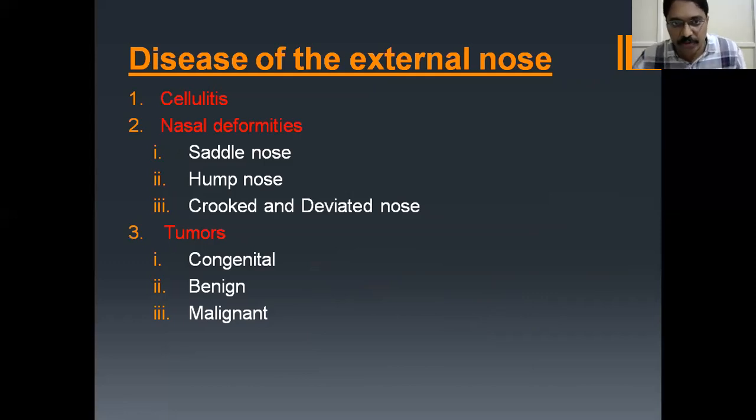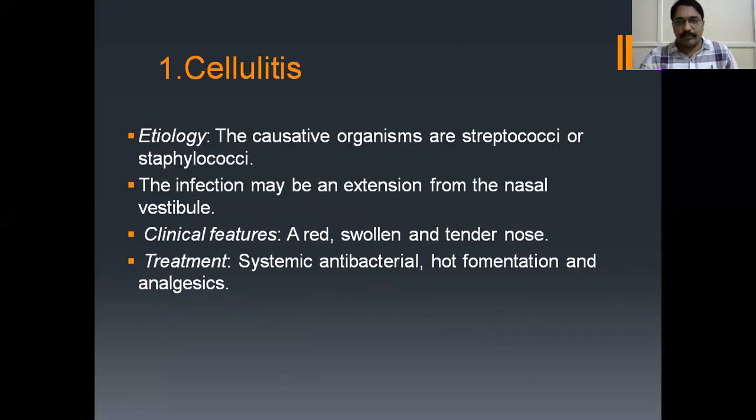What are the diseases of external nose? First thing is cellulitis, and deformities like saddle nose, hump nose, and crooked nose or deviated nose, and tumors like congenital, benign, and malignant. I'll show you in detail. Okay. Cellulitis: the main causative organism is streptococci or staphylococci. The infection may be extension from the nasal vestibule. Clinical features are red, swollen, and tender nose. And the treatment is systemic antibacterials, hot fomentation, and analgesics.